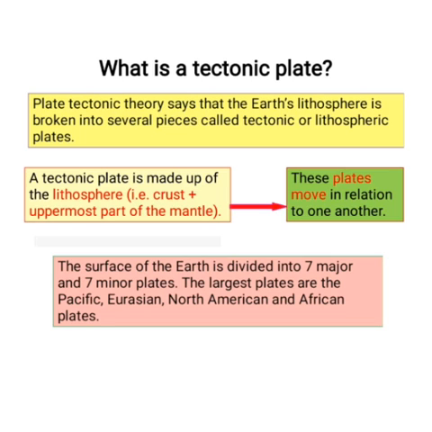The surface of the earth is divided into 7 major and several minor plates. The largest plates are the Pacific, Eurasian, North American and African plates. So in this lecture, we have seen the different forms of the earth's structure.